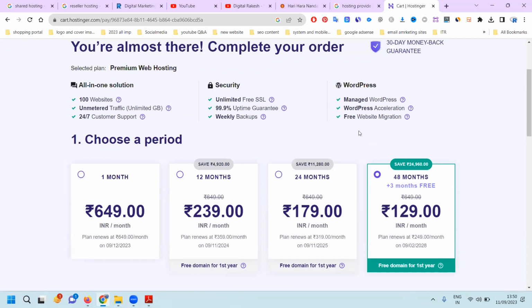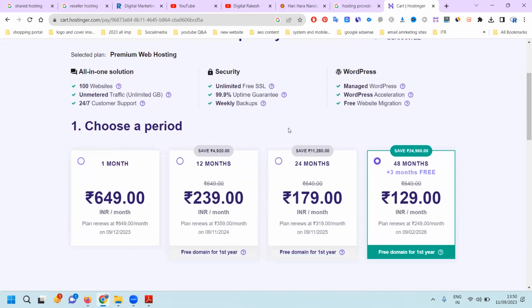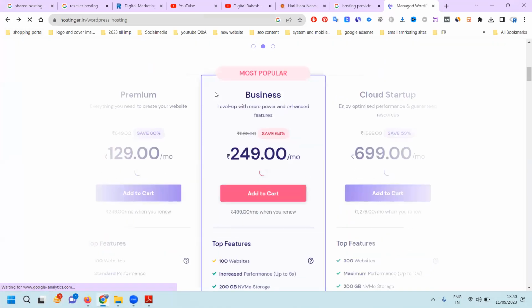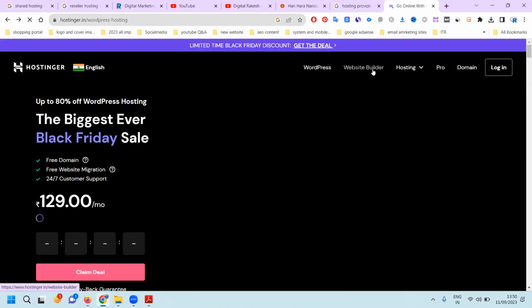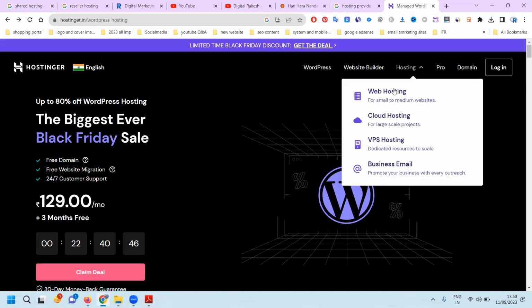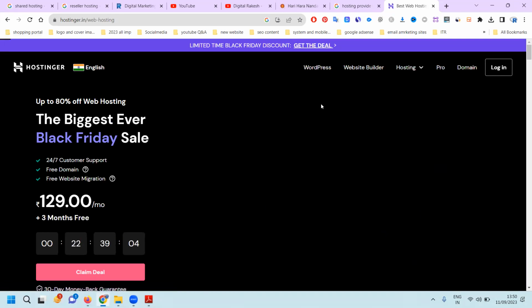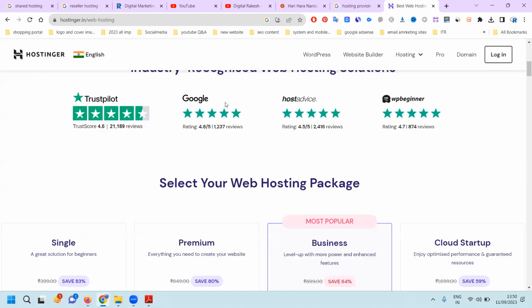When you are purchasing any kind of WordPress hosting, one of the best options is that they also provide a free domain. For how many years? Previously it was for a lifetime, now it is only for 1 year. There is a condition. Next, another option here is the website builder. Here is the hosting: web hosting, cloud hosting, VPS hosting, business email.